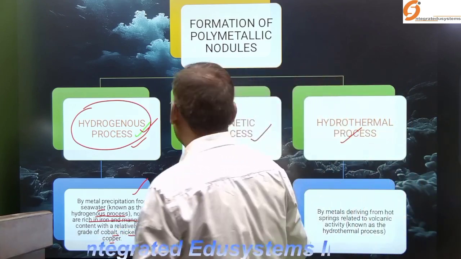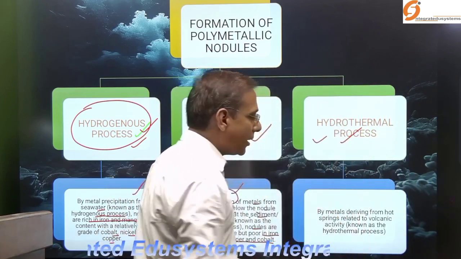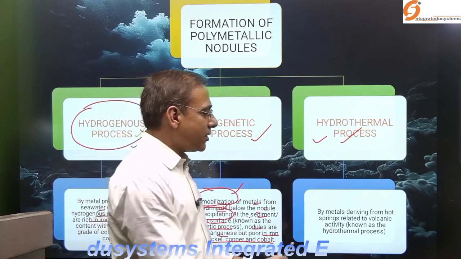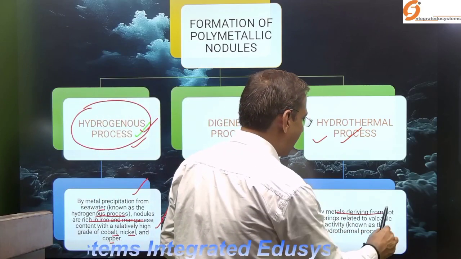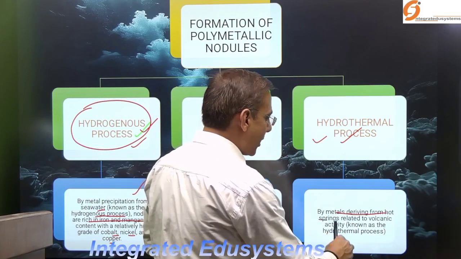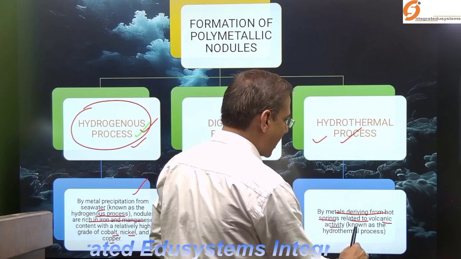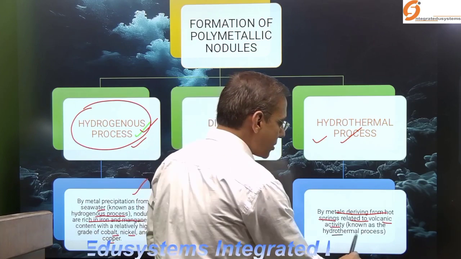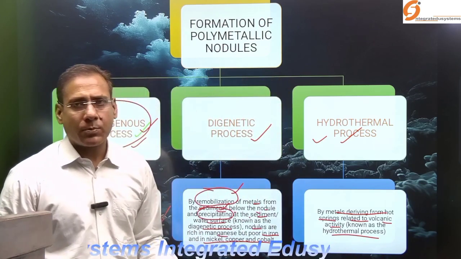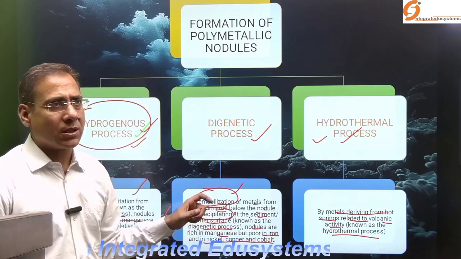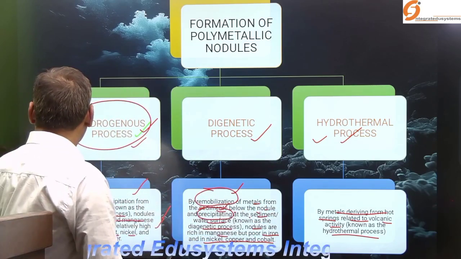And the third process, which is known as hydrothermal, is related to volcanic activity. Here, the metals are derived from the hot magma, from the hot springs of the volcanic activity. And this process is known as the hydrothermal process. So there are three processes involved through which the polymetallic nodules form.